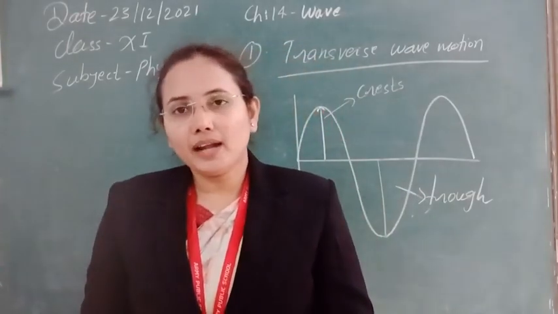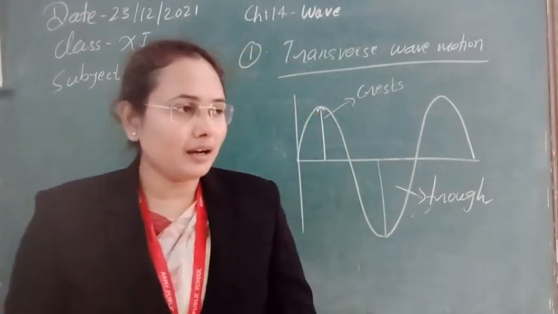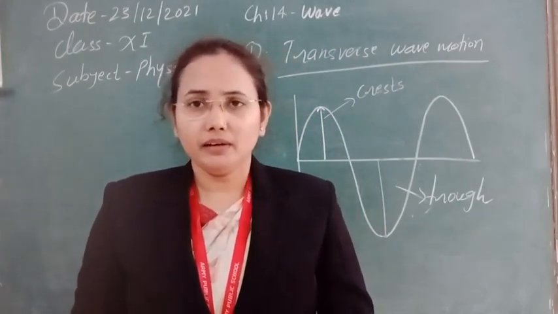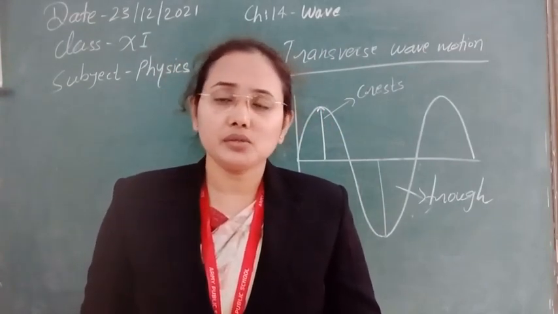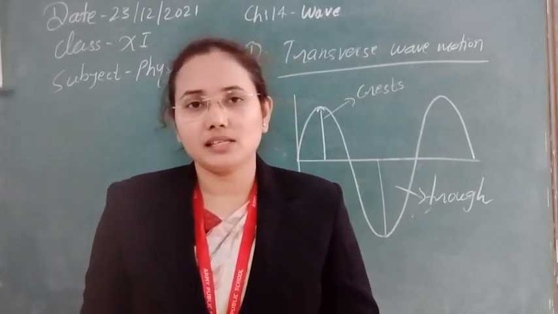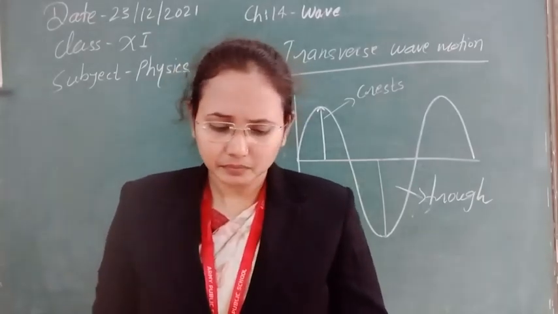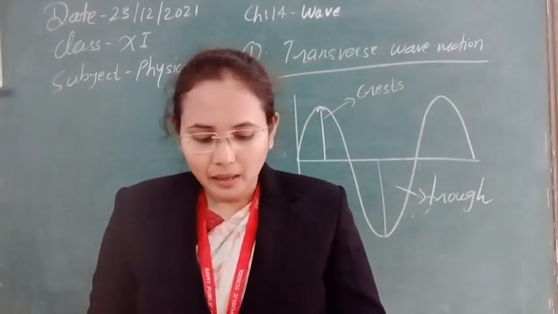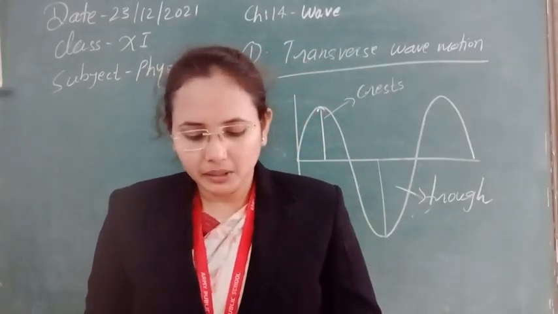If it does not have the elastic property, when the particle is displaced or disturbed from its mean position, it will never try to return to its original position, and no wave, no oscillation will be formed. So elasticity is needed so that the particle can return to its mean position after being disturbed.